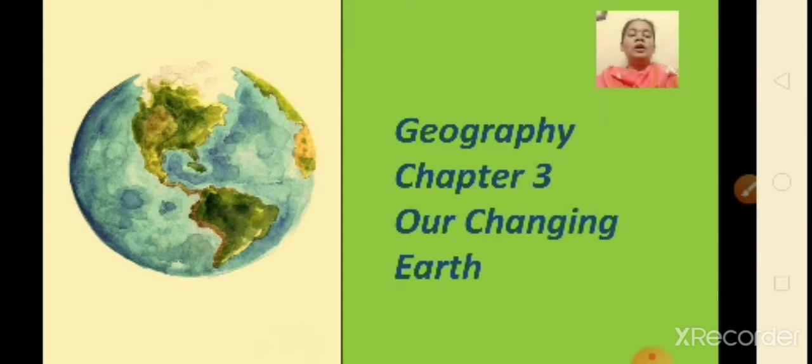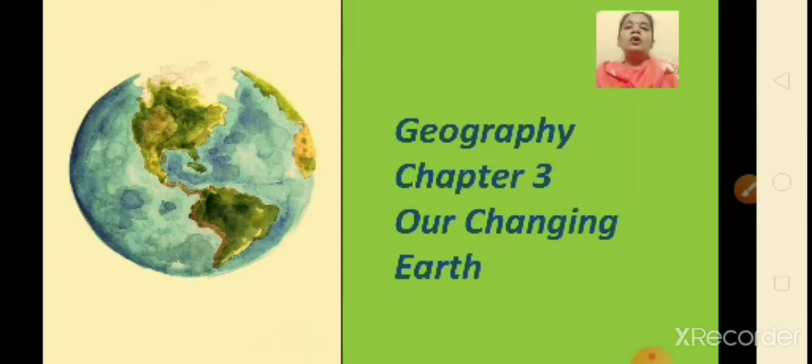We learned about the interior of the earth. Now in this particular chapter we are going to learn about earth. And we are going to understand what changes take place and how the changes take place on earth.